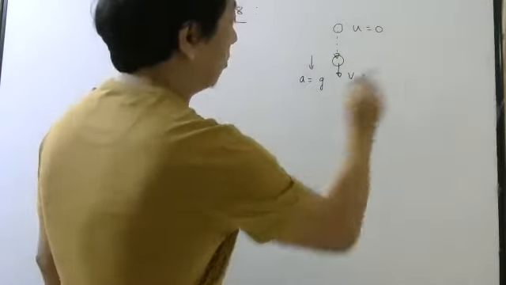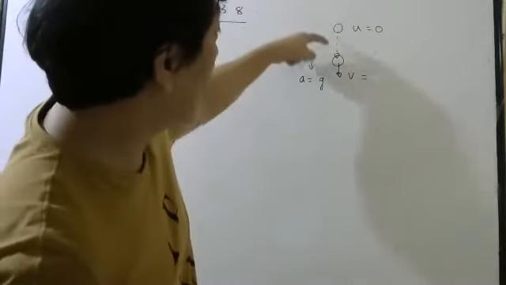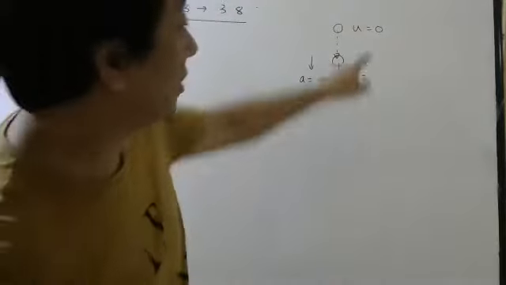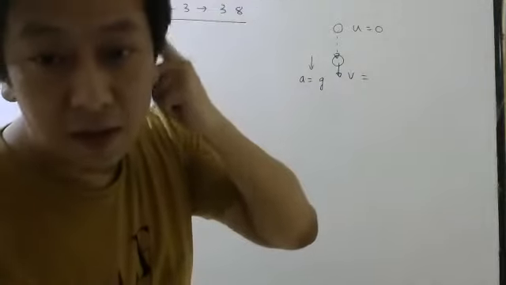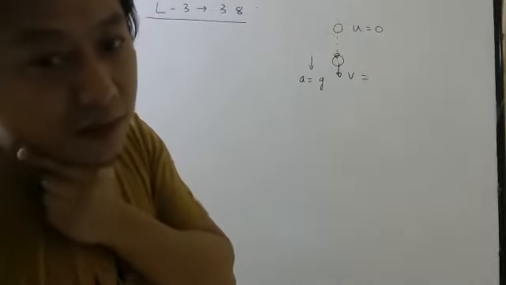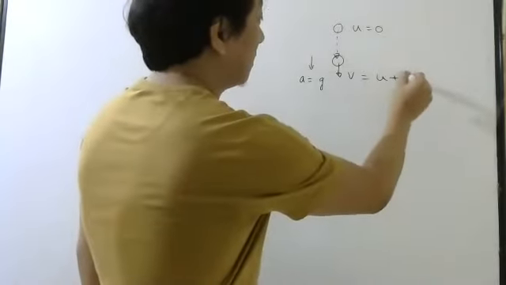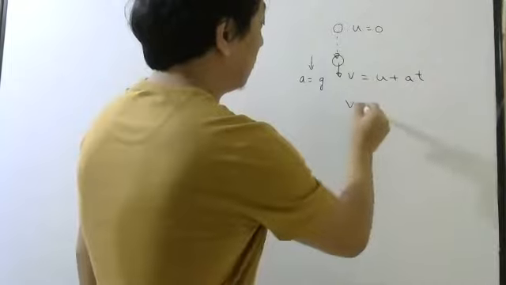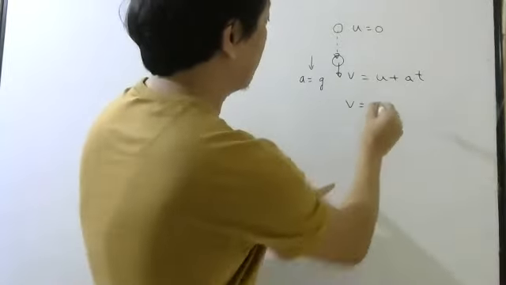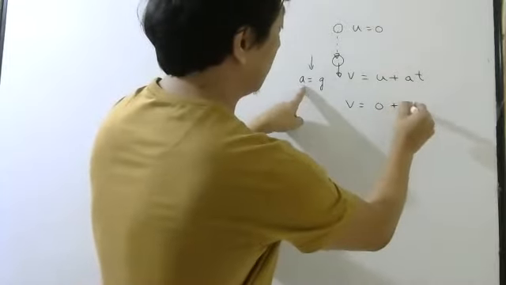You can write the formula also. Anyone remembers the formula for this final velocity? If initial is zero and time taken is t, it will be v equals u plus at. So v, with u as 0 and a as g since I have taken downward positive, will be g into t.